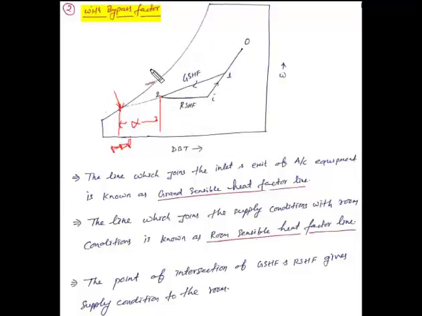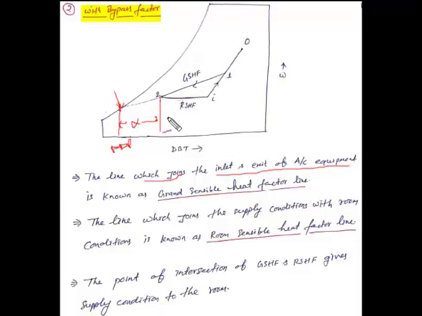With respect to zero bypass factor, point 2 lies on the psychrometric chart at the saturated line, but now with bypass factor, point 2 is not located on the saturated point. The line which joins the inlet and exit of the air conditioning equipment is known as the grand sensible heat factor line. Here we can see point 1, this is the inlet point for the air conditioning equipment, and 2, this is the exit of the air conditioning equipment.